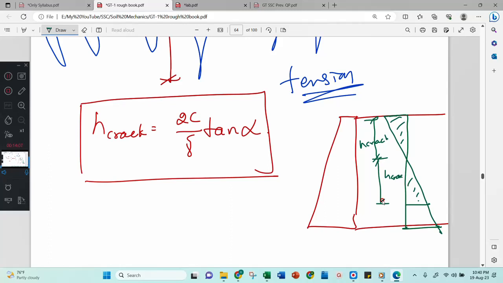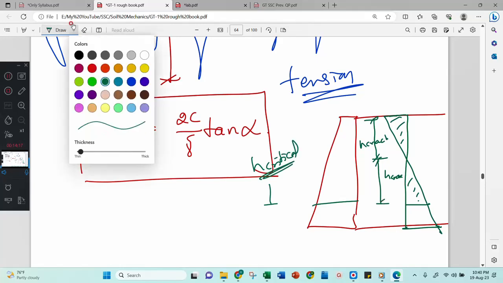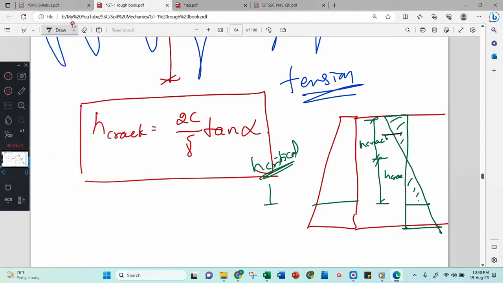Together, both I will consider as H critical. Why is this called H critical? Look here. This top one will apply the force in this direction, and the bottom small triangle will apply the force in this direction. The magnitudes of both forces are the same and opposite to each other, therefore they will cancel, and the bottom portion will have some force.